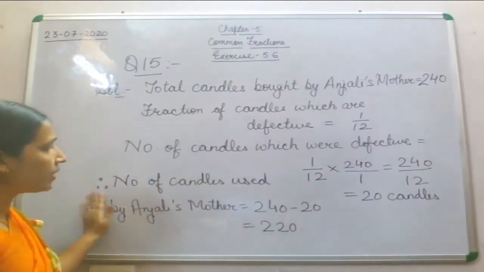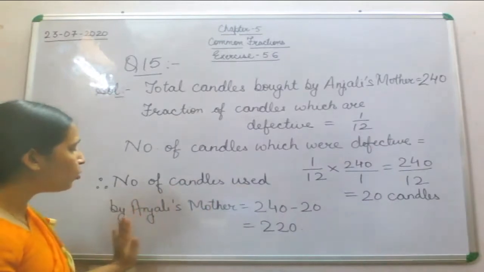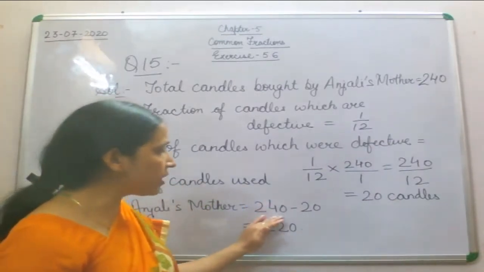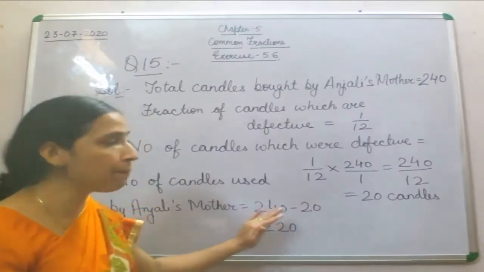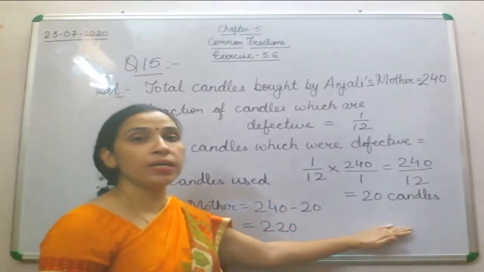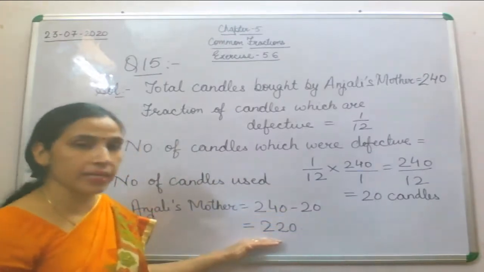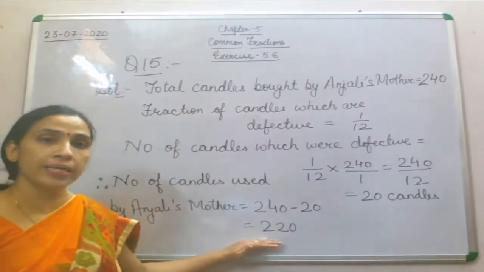Therefore, the number of candles used by Anjali's mother is 240, which is the total number of candles, minus 20, which were defective candles. So 240 minus 20, you will get 220 candles.